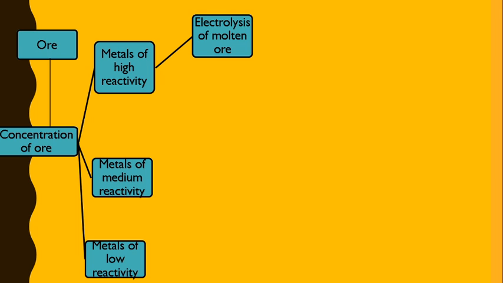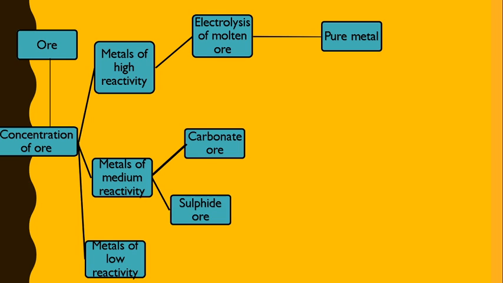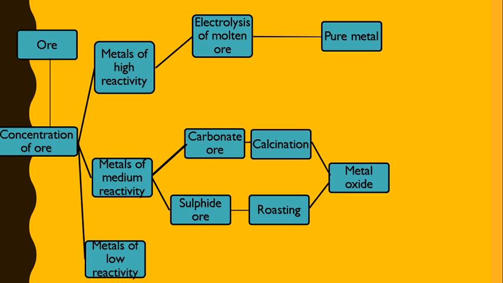After the electrolysis of molten ore, we get pure metal, so no refining is needed. We have the desired product. In case of metals of medium reactivity, they can be present as carbonate ore, sulfide ore, or oxide ore. The non-oxide ores have to be converted into metal oxides because it is easy to reduce metal oxide. So they are converted into metal oxide by two processes.